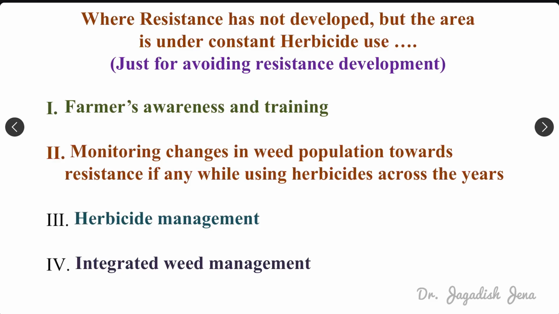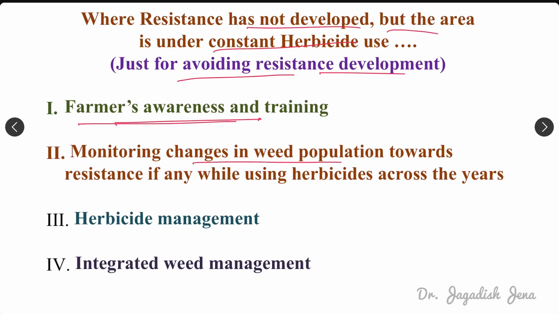So in places where resistance has not yet developed, what must we do to prevent herbicide resistance, to avoid resistance development? First one is farmers' awareness and training. We must make the farmer aware that you should go for integrated weed management, you should rotate the herbicide regularly. Then you should keep track of which herbicide you are using and which type of weeds are coming up in your field. That is how we can train the farmers.